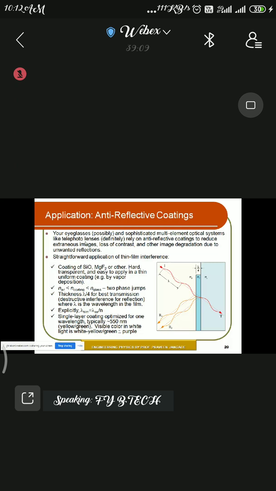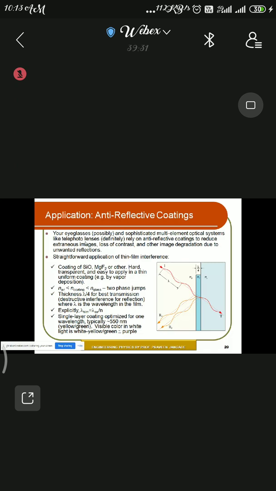Okay, so using this material, at least we can increase the quality of the image. So there is another example, that is cryolite. So cryolite and the MgF2. MgF2 has a refractive index of 1.38, and the cryolite has 1.36.